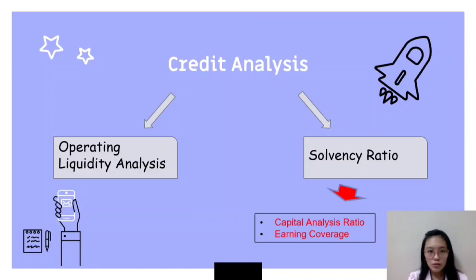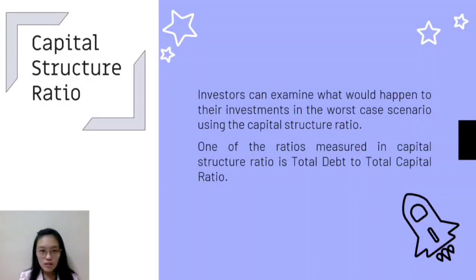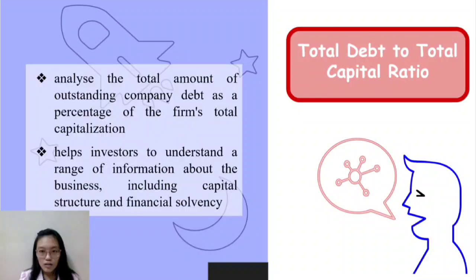Solvency ratio is divided into two parts, which are capital structure ratio and earning coverage. Capital structure ratio: investors can examine what would happen to their investment in the worst case scenario using the capital structure ratio. One of the ratios measured in capital structure ratio is total debt to total capital ratio. Total debt to total capital ratio analyzes the total amount of outstanding company debts as a percentage of the firm's total capitalization. It helps investors to understand a range of information about the business, including capital structure and financial solvency.